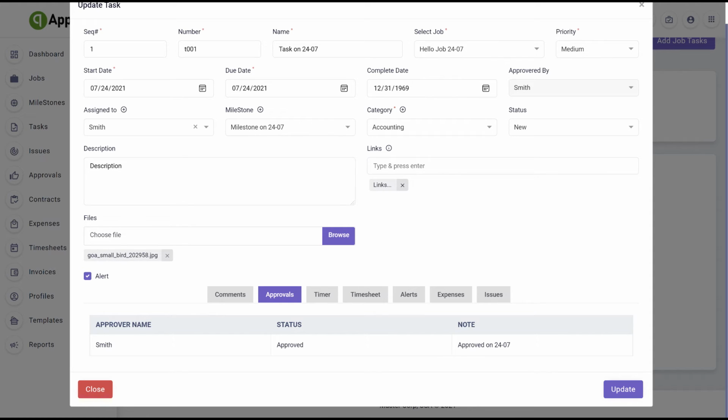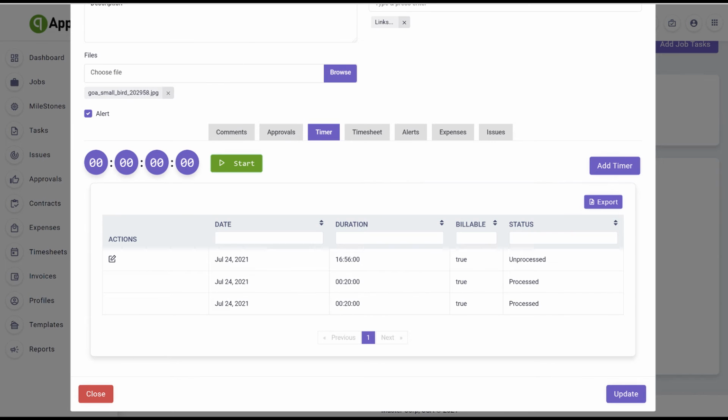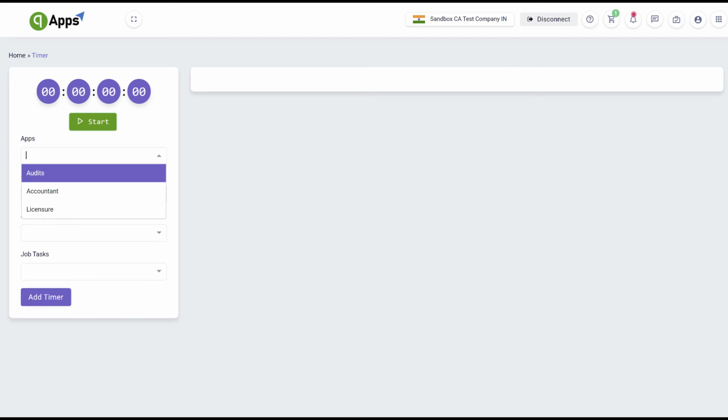You can create alerts for jobs and job tasks during creation, which are sent daily before the due date for the given emails or notification for the assigned group or member. Timer. You can start the timer when you start working on that particular task. After the task is completed you need to stop manually and save the time along with the date. Note, the timer will stop whenever that particular session/login closes.